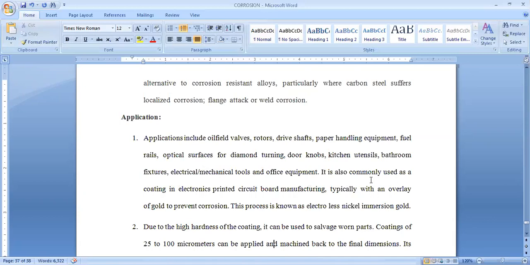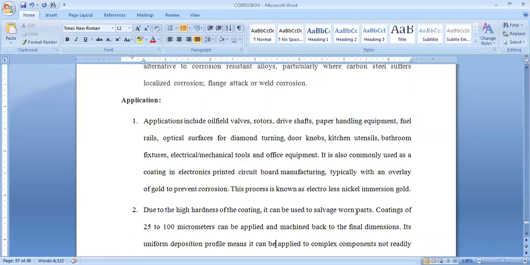It is also commonly used as a coating in electronics printed circuit board manufacturing. Circuit boards can be coated using this, typically with an overlay of gold to prevent corrosion. This process is also known as electroless nickel immersion gold. Even gold can be protected by using this electroless nickel plating, which is also called electroless nickel immersion gold.